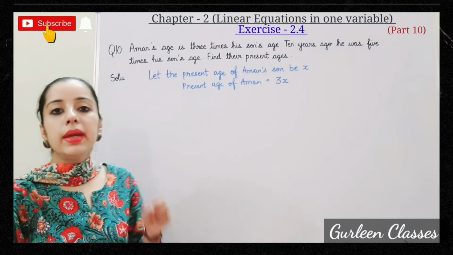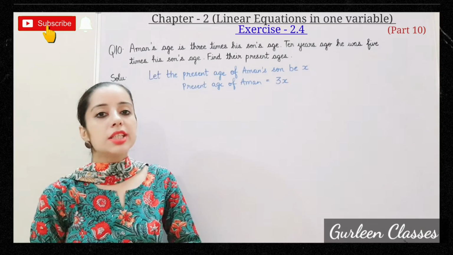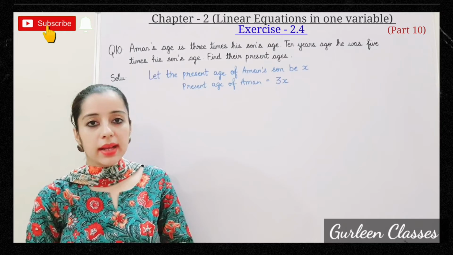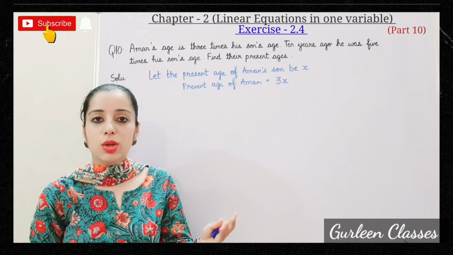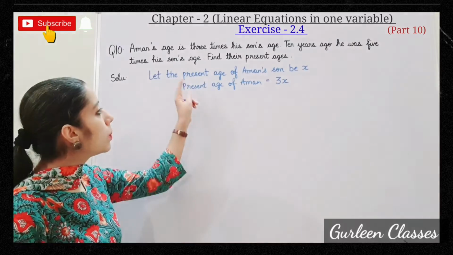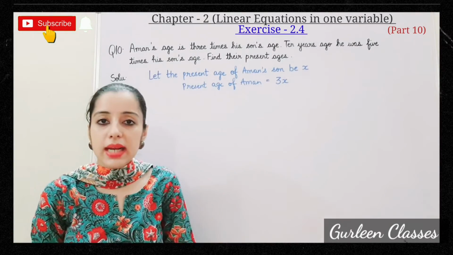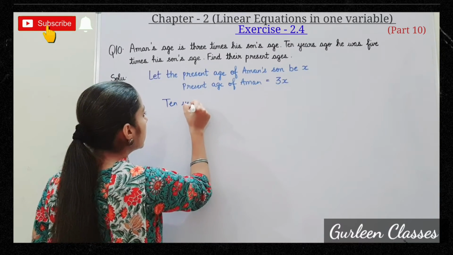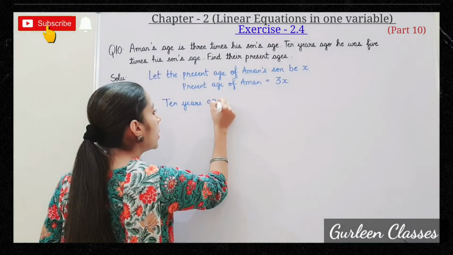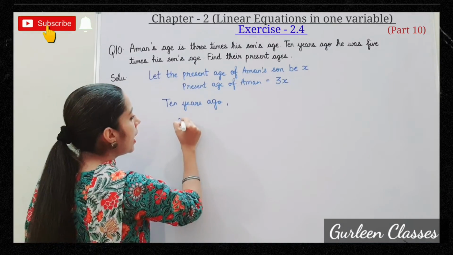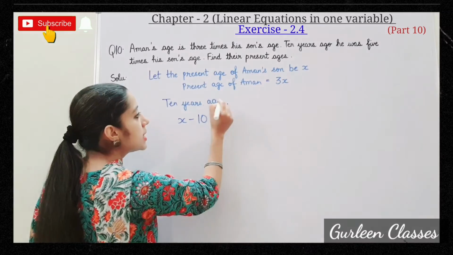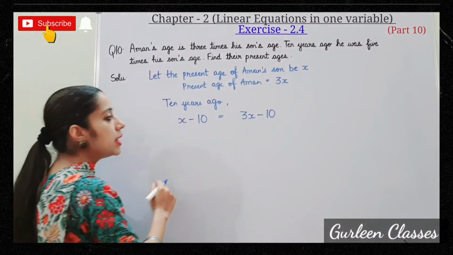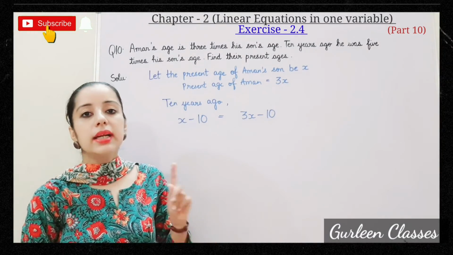10 years ago means 10 साल पहले. Earlier questions we have done like 2 years after, 3 years after. In that case we add. 10 years ago means 10 साल पहले, so we will subtract. What will be the age of Aman's son? It will be x minus 10. So right here, 10 years ago, age of Aman's son will be x minus 10 and age of Aman will be 3x minus 10. So this will be the ages of Aman and Aman's son 10 years ago.